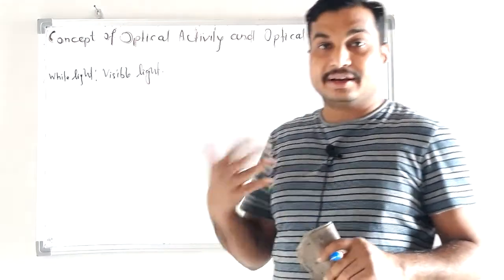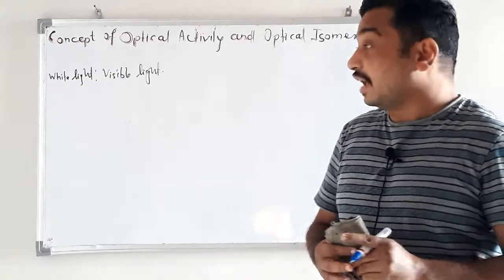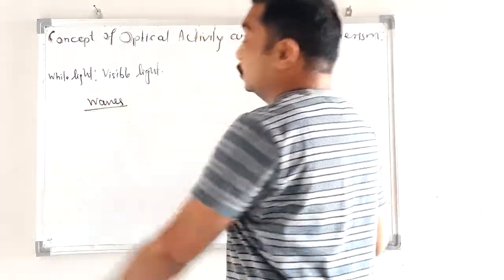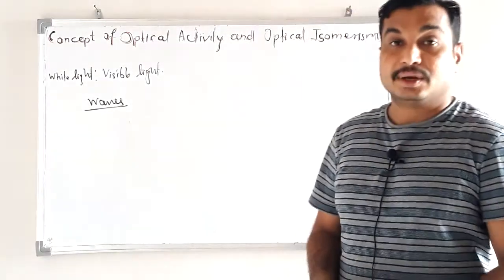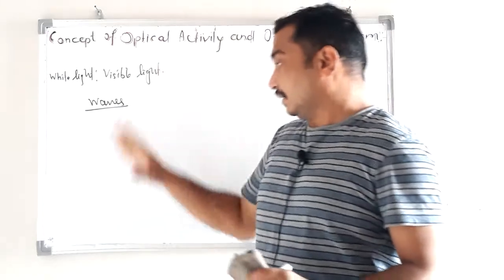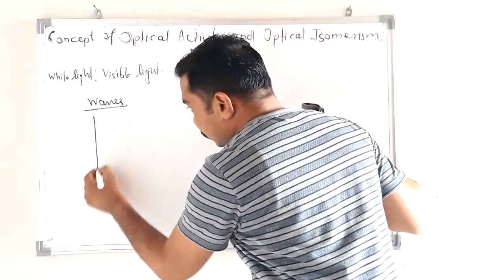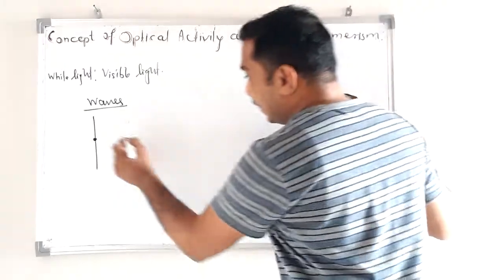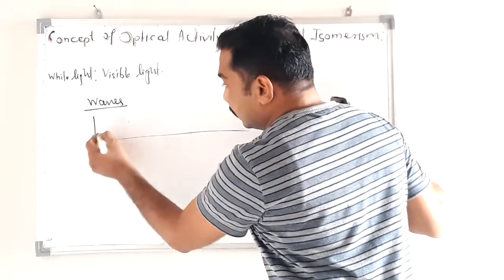Electromagnetic radiation energy travels in the form of waves. That is a simple definition of light. This point represents the source of light, and that light will emit radiation,